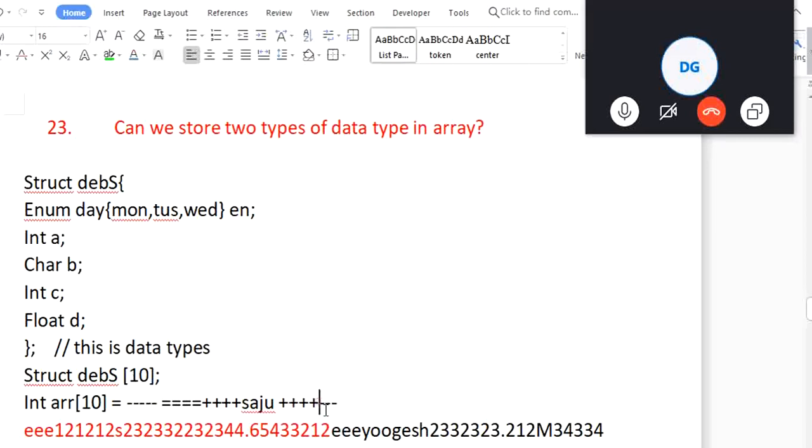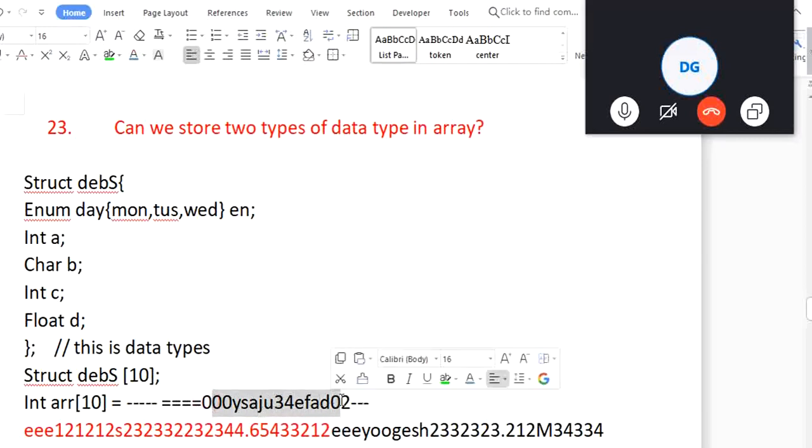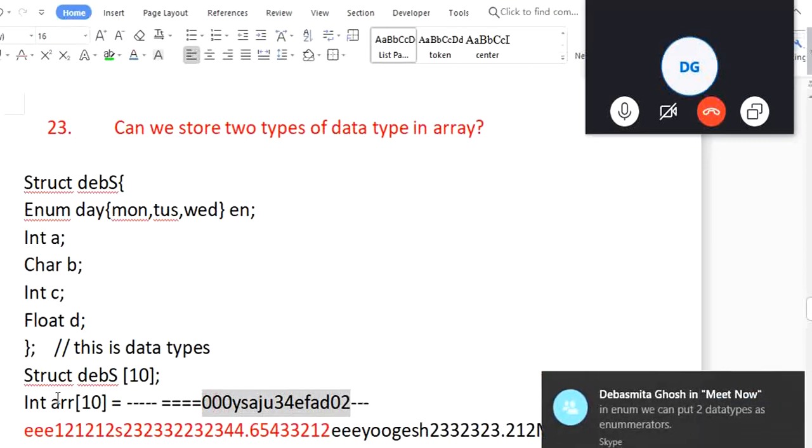They all will be continuous in the memory, right? They will be like 06, 5D, AD, 05. It will be saved like this. How do we come to know where is the integer, where is the other thing? Consider if I want to save just 1, it means the remaining will be maybe 00. So in the memory it will be saved something like this. How will we come to know what is what? Because when we are dereferencing,